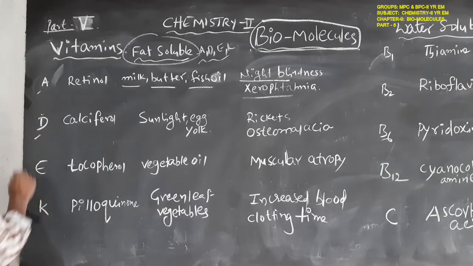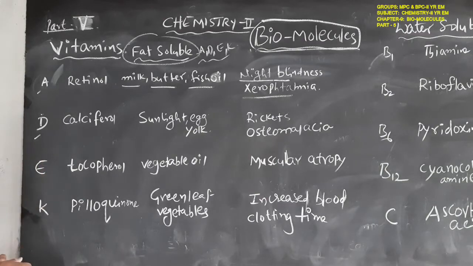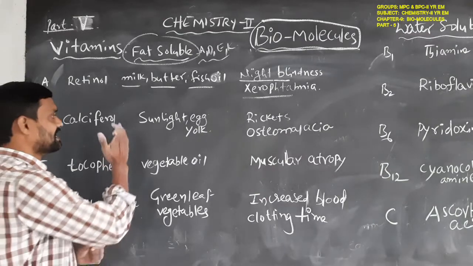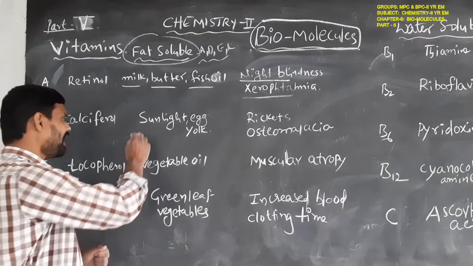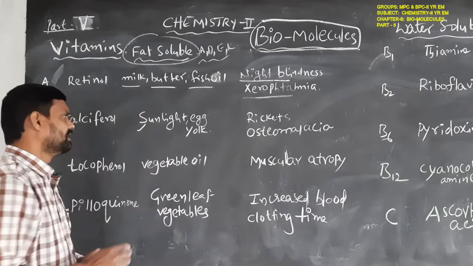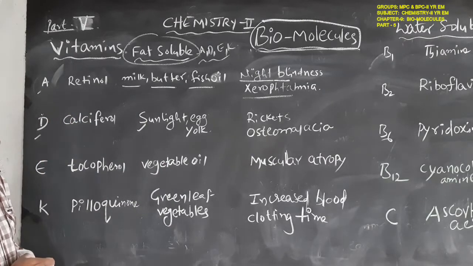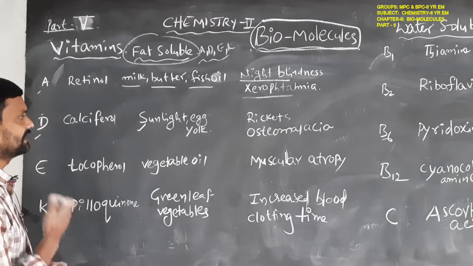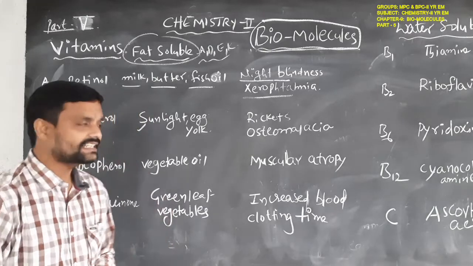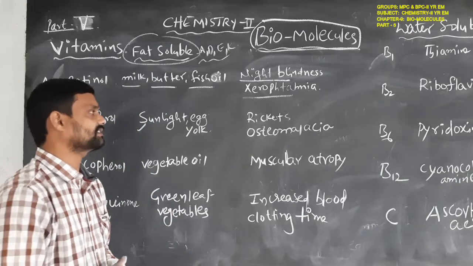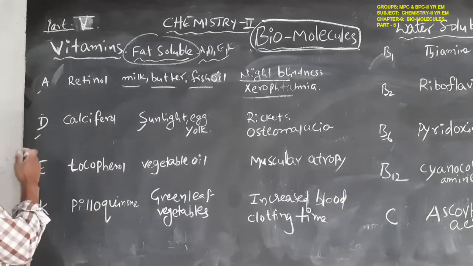Then D. The name of vitamin D is calciferol. The sources are sunlight and egg yolk. It is mainly obtained from sunlight, so it is also called a free vitamin. The diseases of vitamin D deficiency are rickets and osteomalacia. In children, rickets; in adults, osteomalacia. So this is vitamin D.